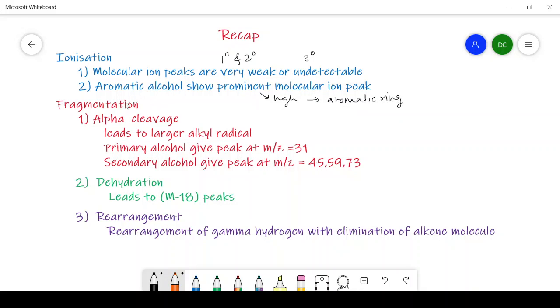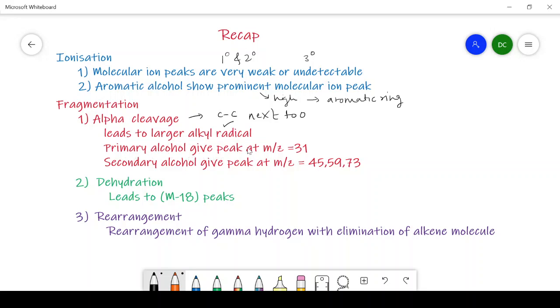Then after ionization, we have studied the fragmentation patterns, in which the first pattern is alpha cleavage, a breaking of the carbon-carbon bond which is next to oxygen, and it leads to the formation of the larger alkyl radical when there is a possibility of two or more alpha cleavages. The larger alkyl radical is favorable.